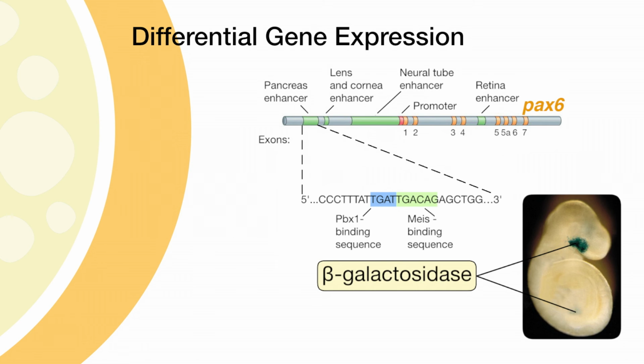You don't see blue anywhere else in this embryo, but only in those two locations, proving that these two enhancer regions of this sequence actually do drive expression in those specific cells of those specific tissues. As this example shows, differential gene expression is, of course, best understood simply by seeing it.